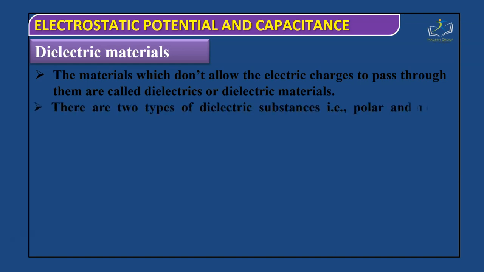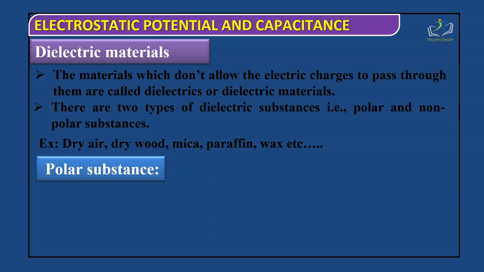There are two types of dielectric substances: the first one is polar and the other is non-polar. For example, dry air, dry wood, mica, paraffin wax, etc. These are examples of dielectric substances. Now, a substance which is made of polar molecules is known as a polar substance.